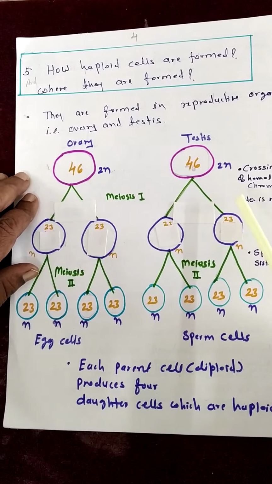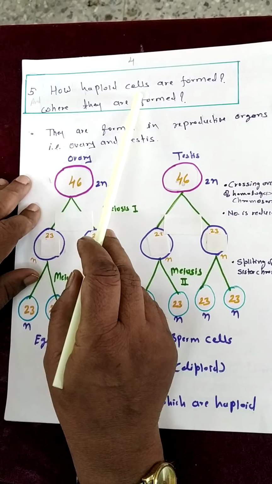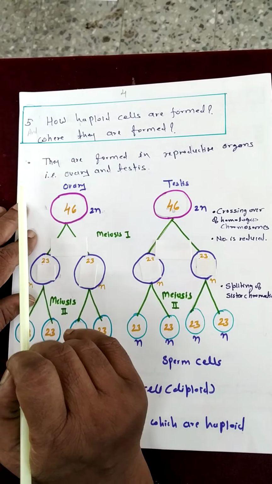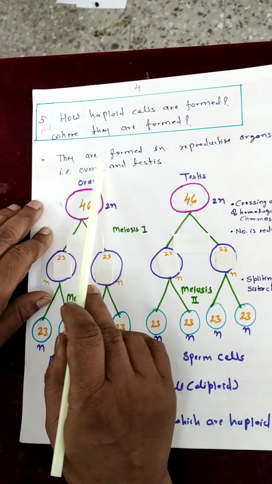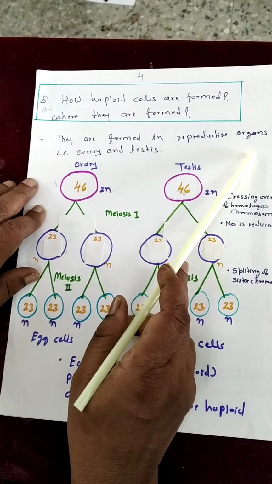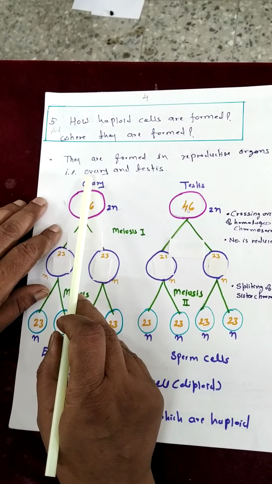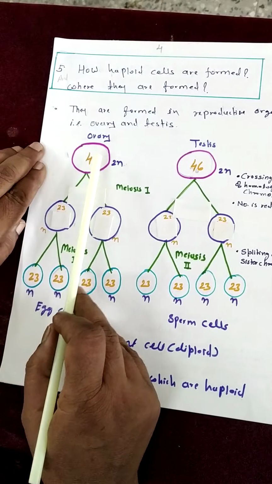Now, one more interesting question we will discuss here: how are haploid cells formed and where are they formed? The answer to this question we will see with the diagrammatic representation. Haploid cells are formed in the reproductive organs, and the reproductive organs in humans are: in the female, the ovary, and in the male, the testis. So what happens during the formation of a haploid cell?